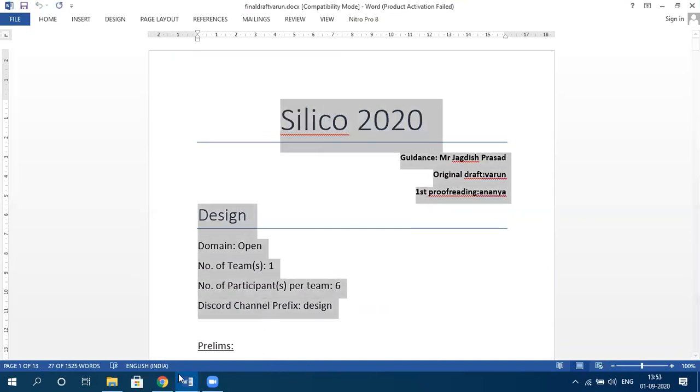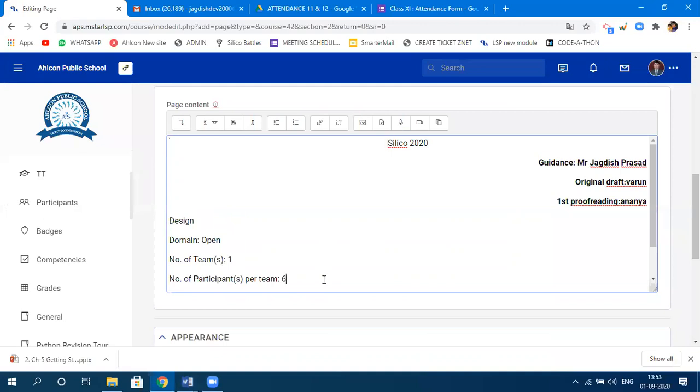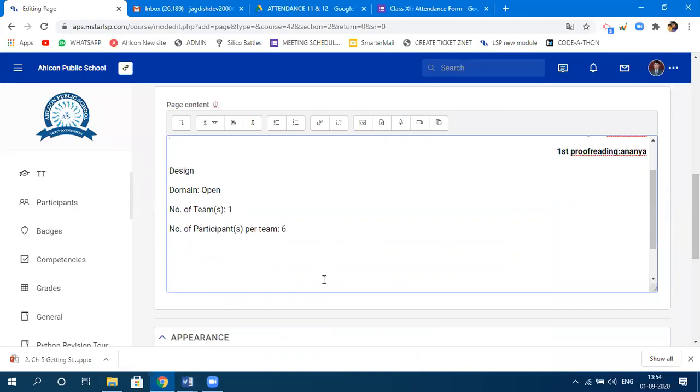I'll copy it and straight away paste that content here. Or you can type it also, there's no problem in that. Now, after that, I want to have a certain voice for the next instructions. So I'll click on this. This says record audio.